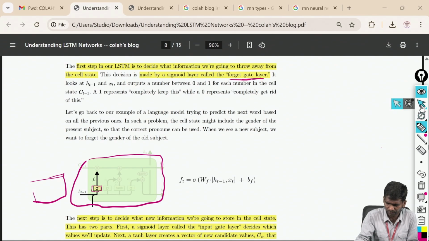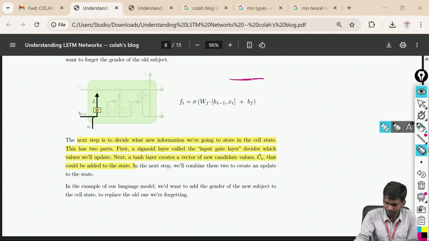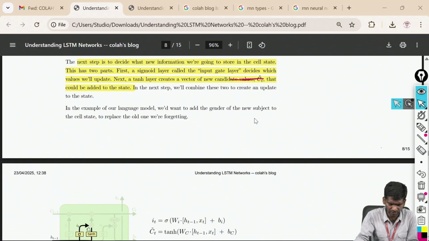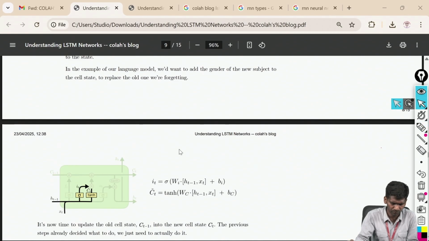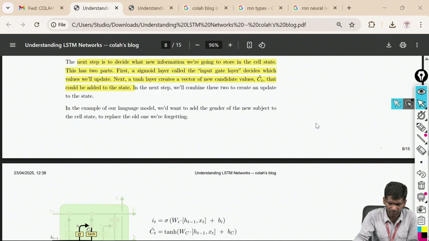And the next layer will be this one. What is this one called? Input gate layer. Okay. So this is called the input gate layer. How will it look? It looks like this. So this is a sigmoid function, next is a sigmoid function, and this tan h function, together it is called the input gate layer.